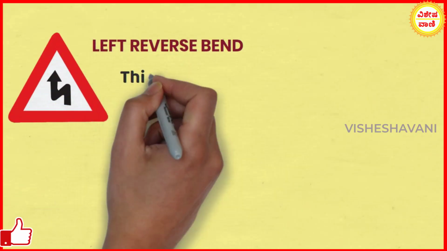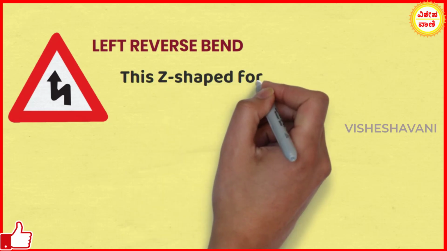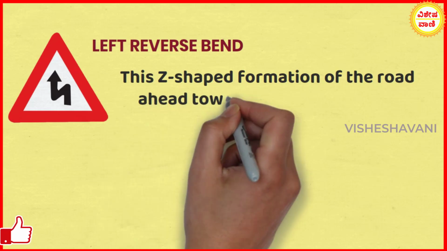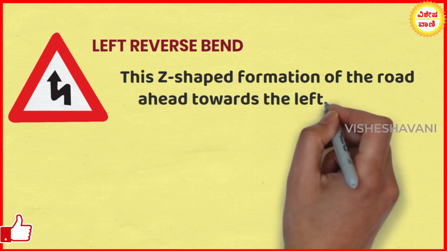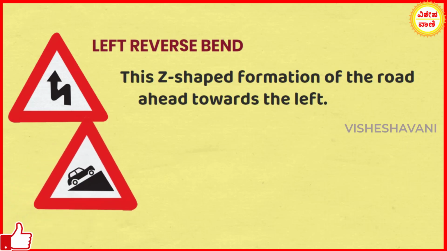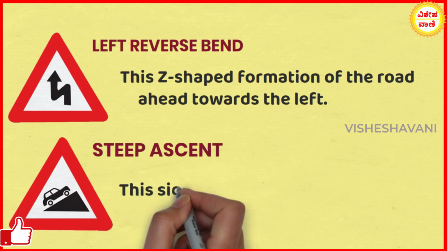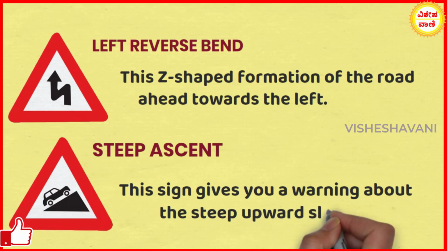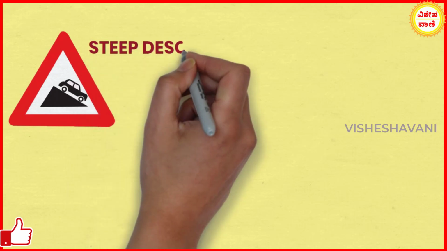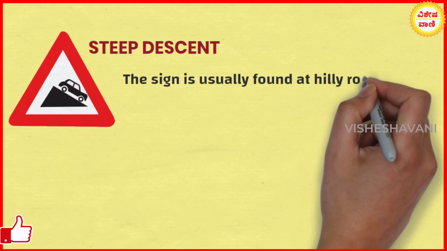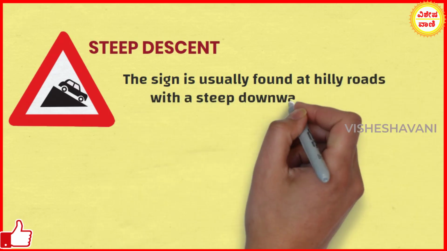Left reverse bend. This Z-shaped sign gives road users a warning about the same Z-shaped formation of the road ahead towards the left. Steep ascent. This sign gives a warning about the steep upward slope. Steep descent. This sign is usually found on the hilly roads with a steep downward slope.